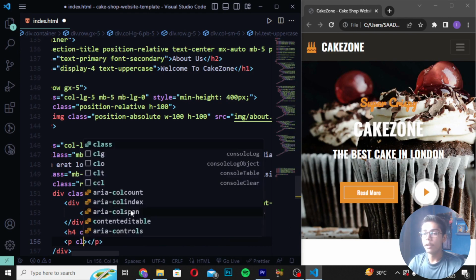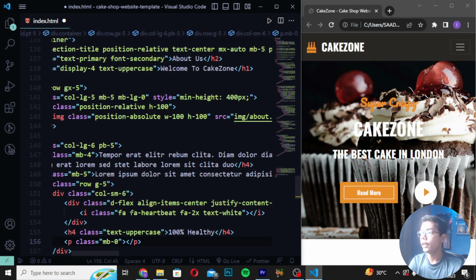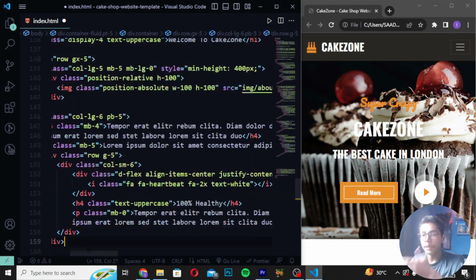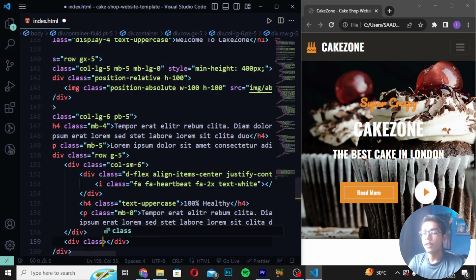Then you have to move down and write here mb0 p tag. Then here you have to now write this text. So here I will be now copying this text from here and then you have to paste this here. And after pasting this text, you have to simply do one thing. You have to move down and create here div class as col-sm6.